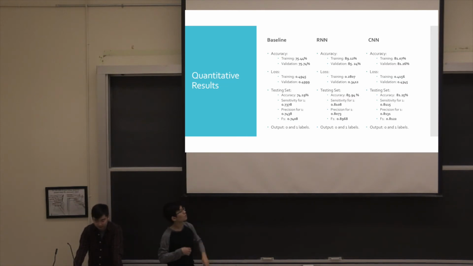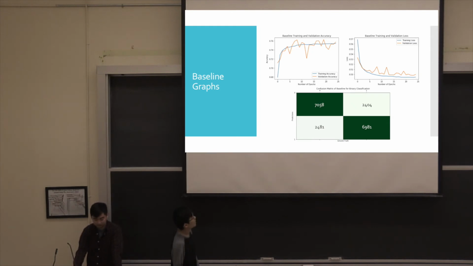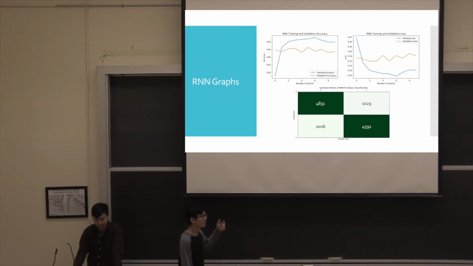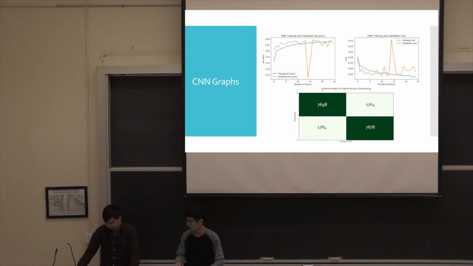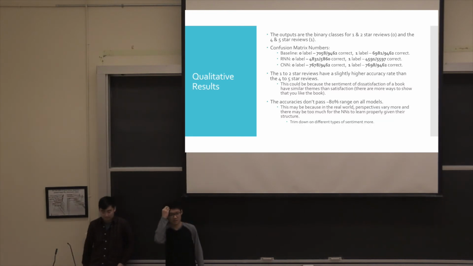Okay, so for our quantitative results, our baseline accuracy was around 74% for our testing set, 85% for our RNN, and our CNN managed to reach around 81%. So as you can see, our model definitely learned, from an accuracy of 0.668, or 68%, to a higher accuracy. These are just the graphs of our accuracy plots.